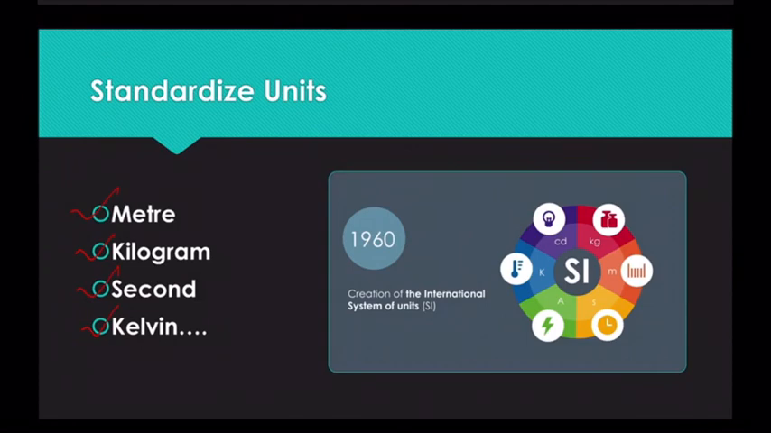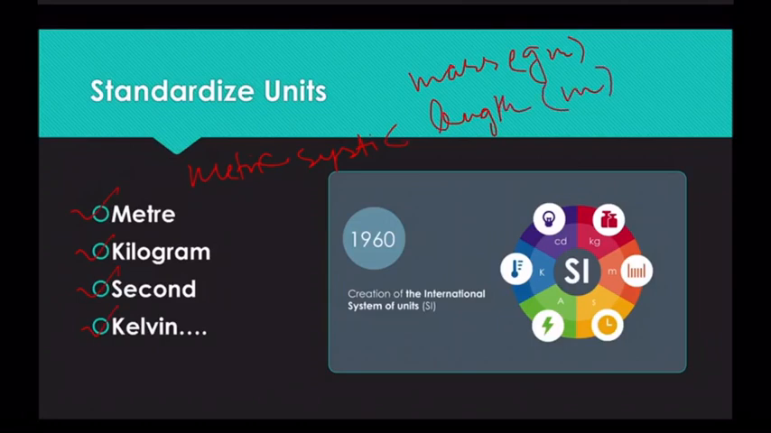So there were initially two standardized systems. First came the metric system. In the metric system, the mass was expressed in grams, the length was expressed in meter, and the time was not exactly specified. The volume was expressed in liter. This was the metric system.